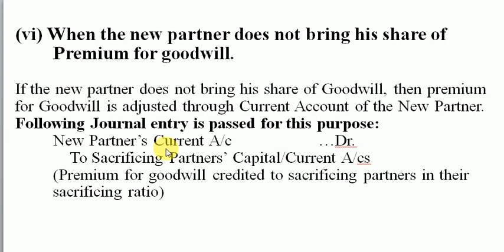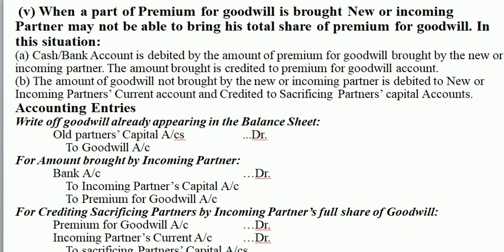So the previous case, we go back now, case number 5. Whatever is not brought will be to which account? Current account. Okay. And whatever he brings, that we have seen in case 2. So here is the entry.